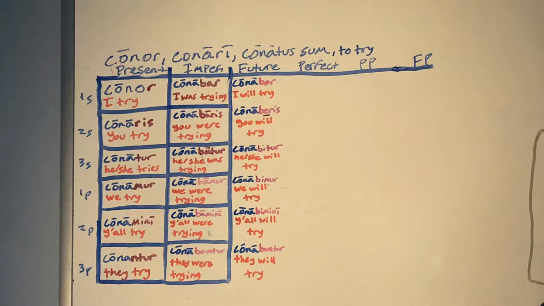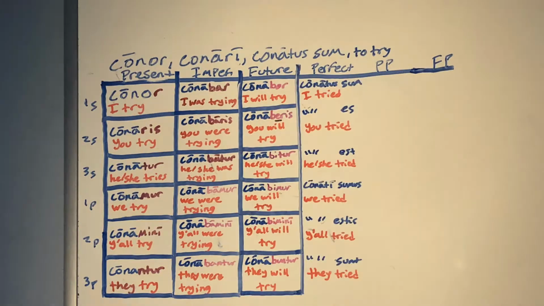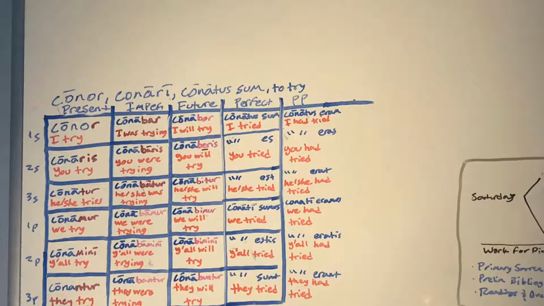Now let's conjugate conor into the perfect family. Conjugating conor into the perfect tense would be conatus sum, conatus es, conatus est, conati sumus, conati estis, conati sunt. This would be translated into English as I tried, you tried. For the third person singular, this can only be he tried, not she tried. I realized I had made this mistake after I had made this chart. I'd made this problem for all the other third singulars, so I'll hit those again when I get to those. So moving on to the first person plural, conati sumus would be we tried, then y'all tried, then they tried.